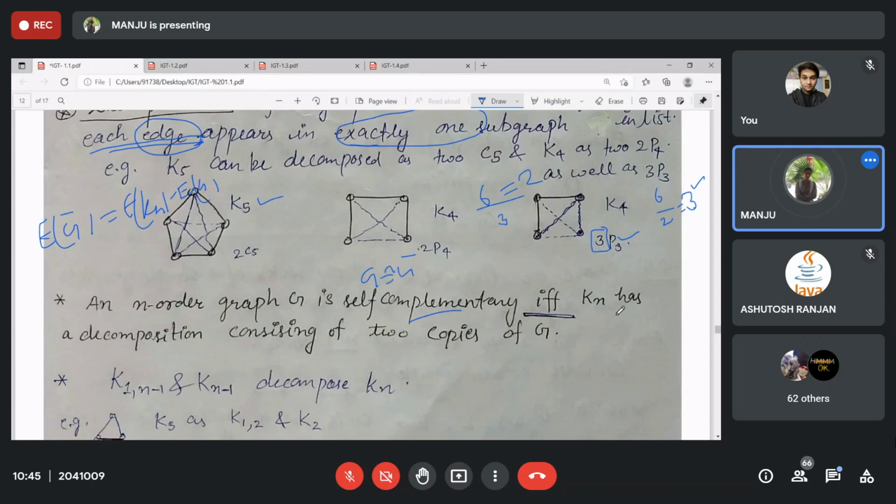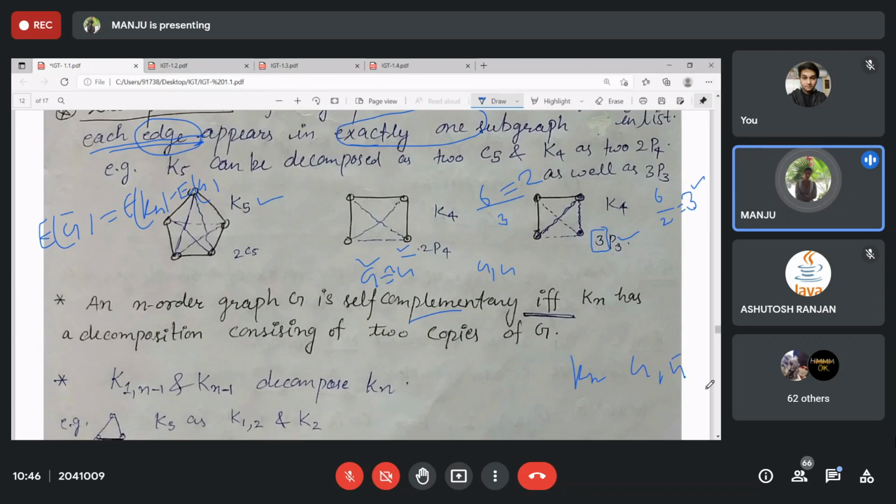That means Kn has a decomposition consisting of copies of this one and this one. Both are the same now, so you can just say G and G. We can also say Kn always decomposes into G and G complement. Right?